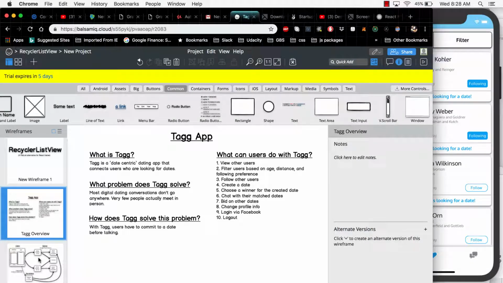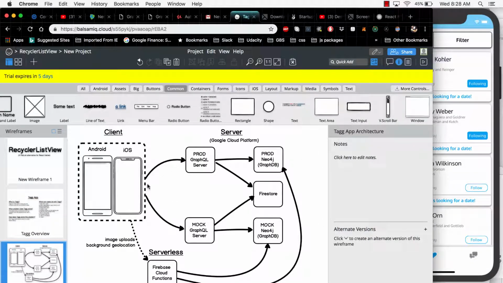From a technology architecture perspective, I just do want to run through a few things here because there is a lot to this. So on the client, you could use both Android or iOS. I've built this in React Native, so this does publish an app to both Android and iOS, so you could use either. From a server perspective, I ended up choosing Google Cloud Platform as my cloud vendor, and I'm also using the Firebase suite for a lot of the app ancillaries, such as push notifications, analytics gathering, and crash reporting.